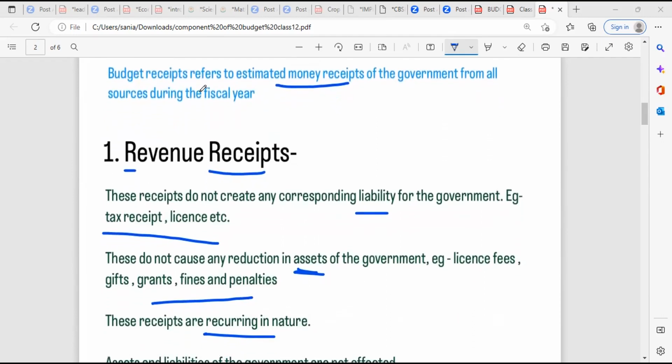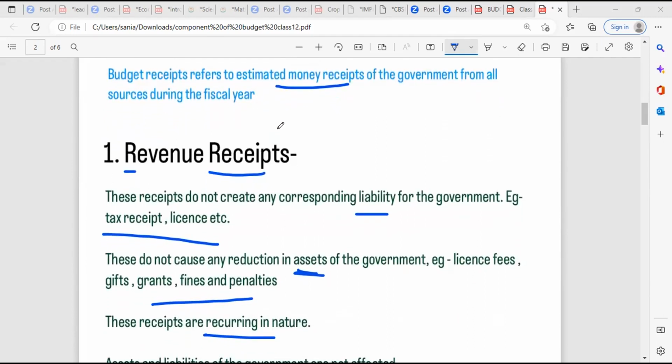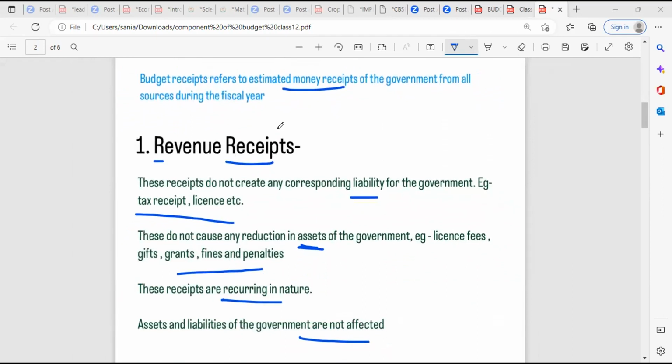Budget receipts refers to the estimated money receipts of the government from all sources during the fiscal year.